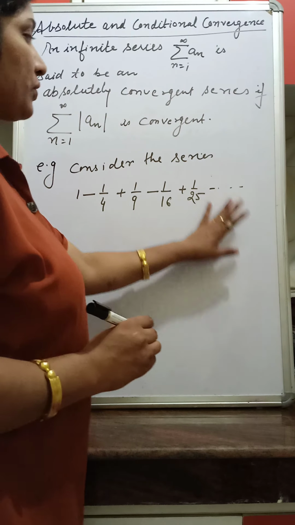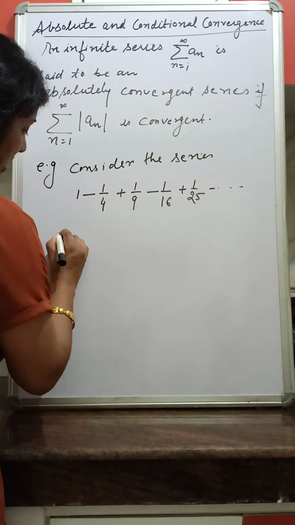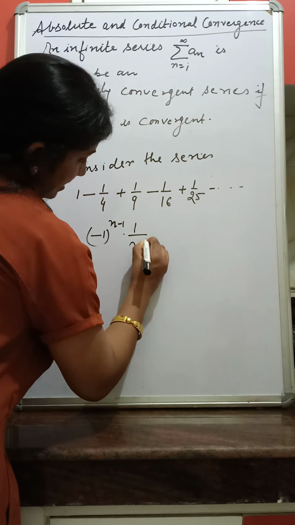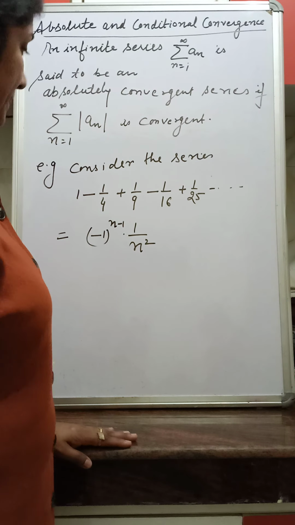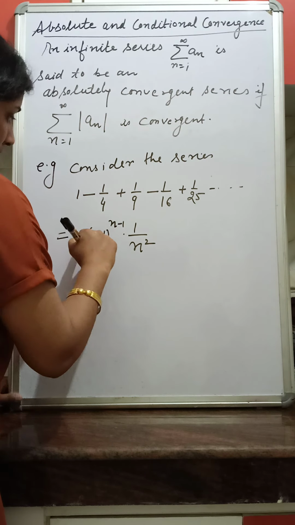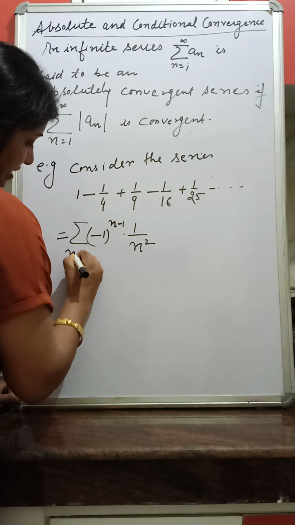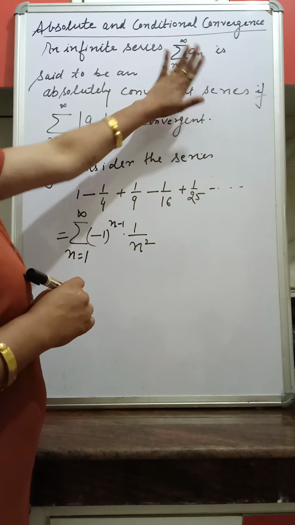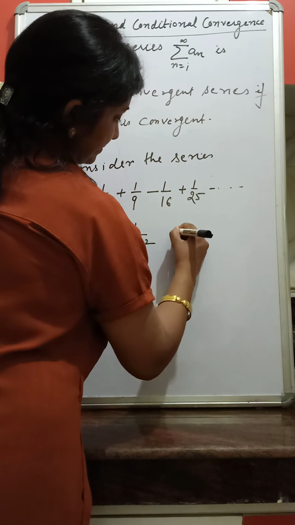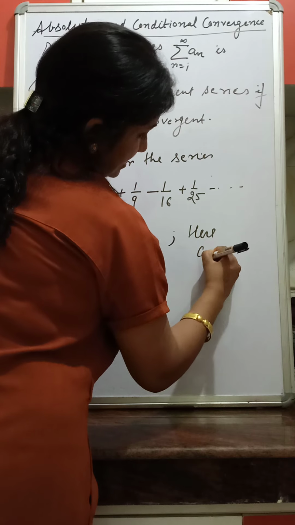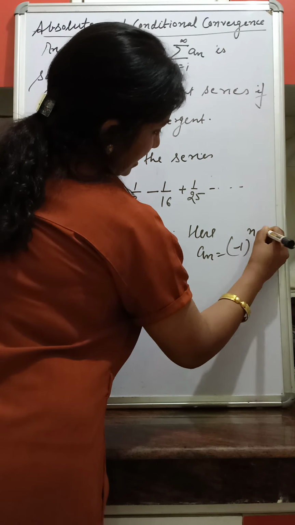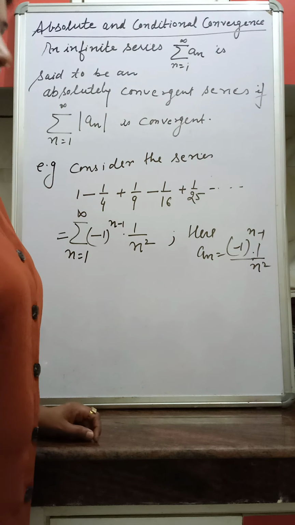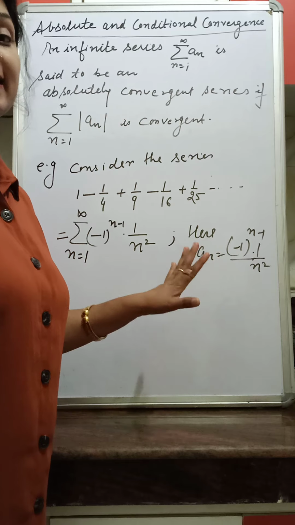If you want to write this series, the general term is minus 1 raised to the power n minus 1, 1 upon n square. If you compare this series, n is from 1 to infinity, with summation a_n, then a_n is minus 1 raised to the power n minus 1 into 1 by n square. By Leibniz test, this series is clearly convergent.